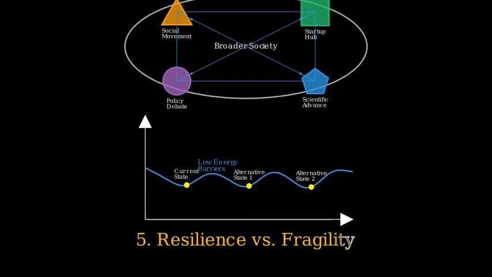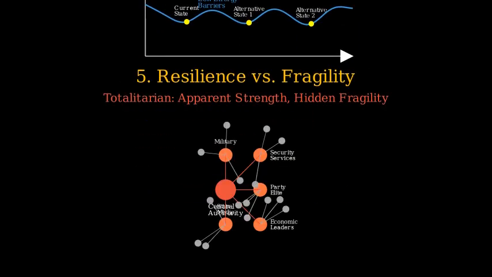Now, let's examine resilience versus fragility in these systems. Totalitarian regimes show apparent resilience to small shocks as dissent is quickly suppressed. However, they are surprisingly fragile to large disturbances. For example, when a key hub fails, such as a ruler's death or key elite defections, the entire system can rapidly collapse. This fragility stems from low redundancy. Removing or buying off a few elites can potentially topple the regime.